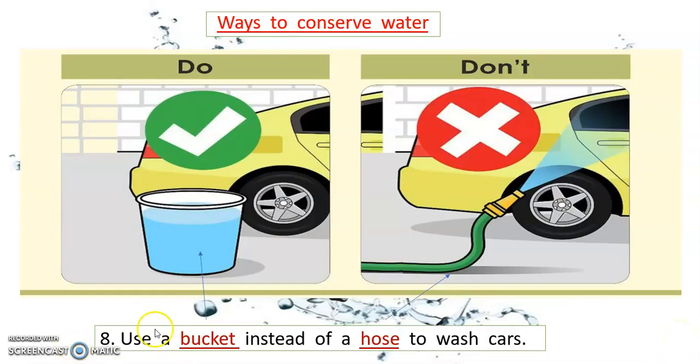And number 8, use a bucket instead of hose. This is the hose and this is the bucket to wash the car. This is do, this is don't, to conserve water. Again, number 8, use a bucket instead of hose to wash the car. So this is correct, this is not correct. So this is do, this is don't, to conserve water. And that is the 8th conservation of water.